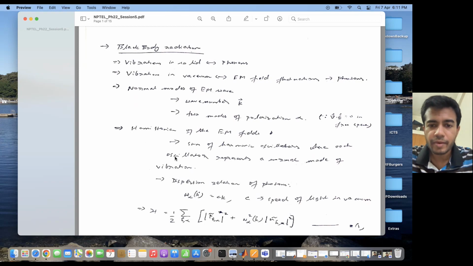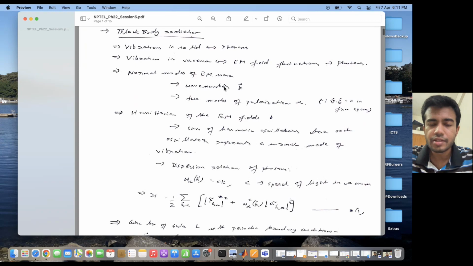So if I have an electromagnetic wave here, and I'm given its wave number and its propagation speed, then the angular frequency of the electromagnetic wave can be related to the wave number and the speed of the electromagnetic wave by a dispersion relation, right?